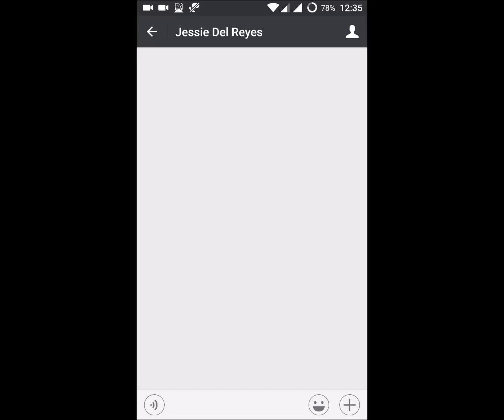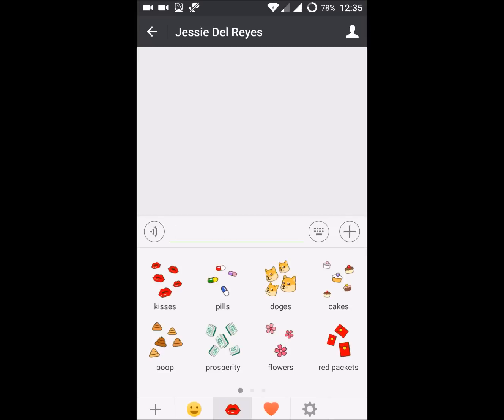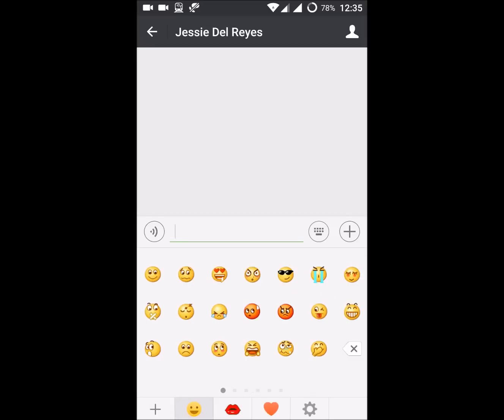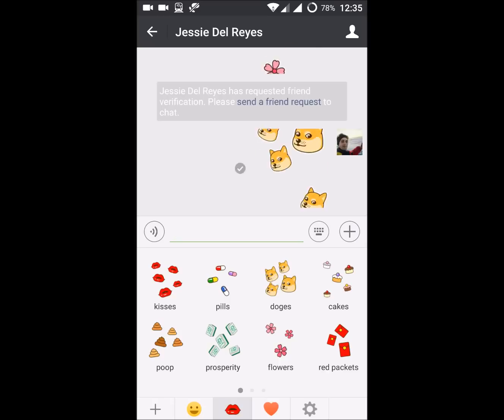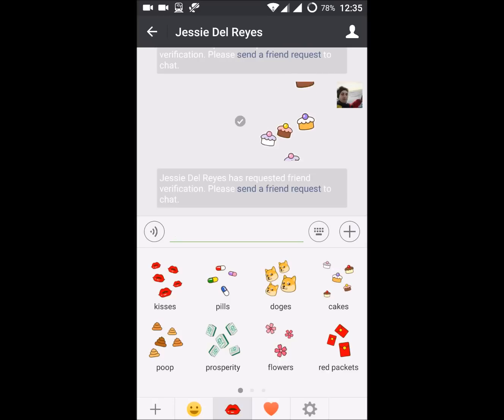WeChat friend, and if you click on emoji and click on here, this will be your general emojis, and you click on here, you can find the emoji rain. Now you can use this emoji rain and send it to your friend. These are the different type of emoji rains.